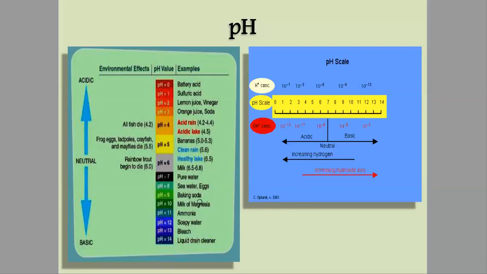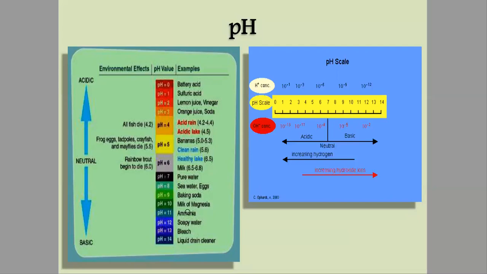So sea water is alkaline. Again, eggs also have a pH of 8, baking soda has a pH of 9, that is basic. Milk of magnesia is basic, with a pH of 10.